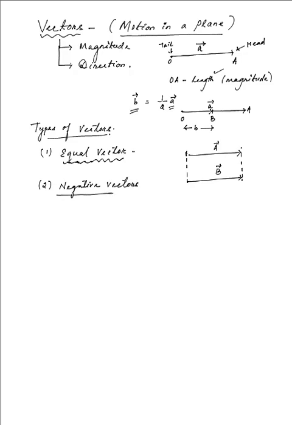Now, in case of negative vectors or negative of a given vector, suppose I have a vector C over here, which is exactly having the same magnitude as that of A or as that of B. Let me draw it correctly. Okay, you can actually cancel that. We will do away with it because there was scribbling over there.